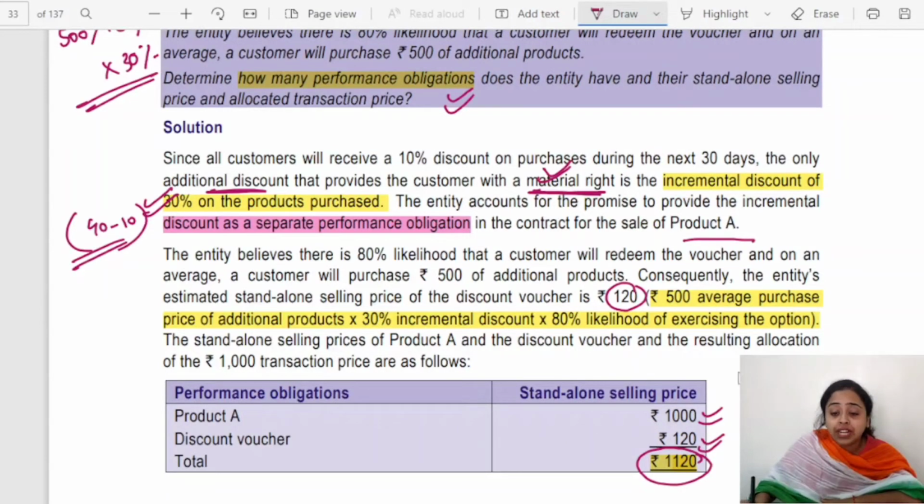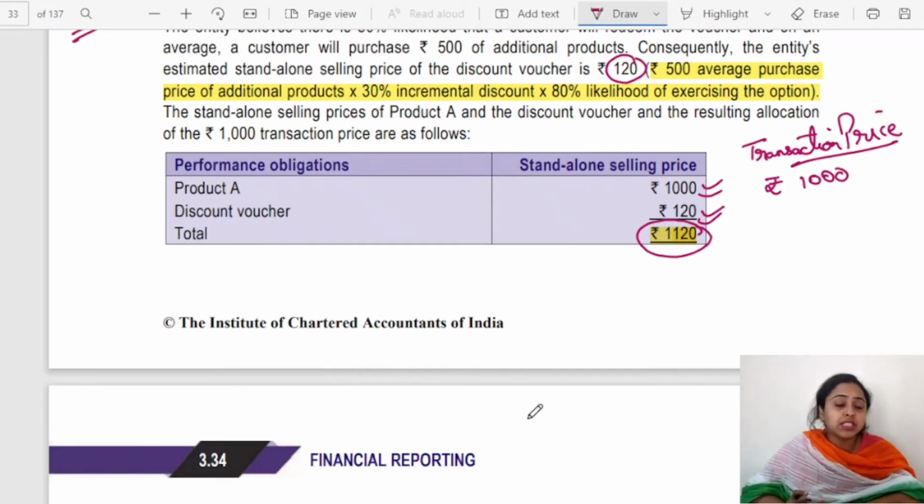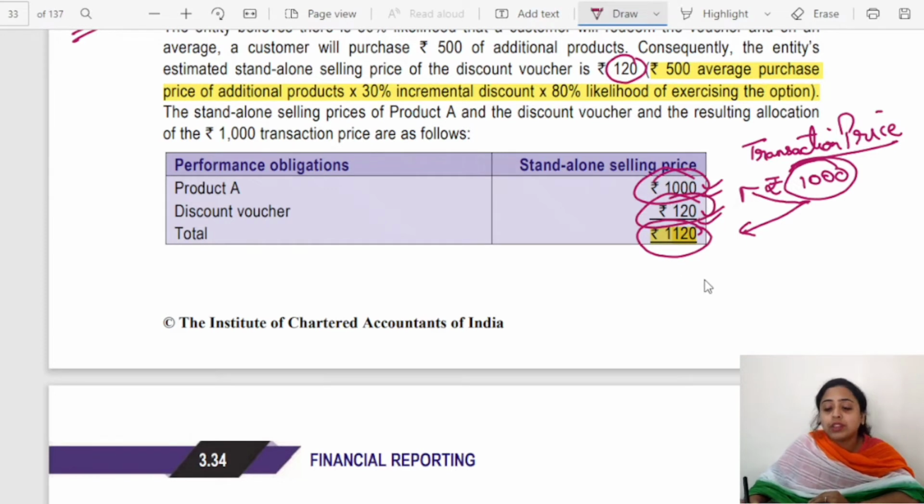Now the transaction price. What is transaction price? The price that the seller is expecting. That is rupees 1000. The transaction price is 1000 that the seller expects in return for performance obligation satisfaction. So this transaction price of rupees 1000 should be divided into these two, 1000 and 1020.